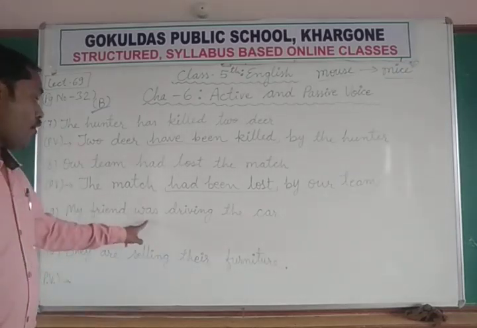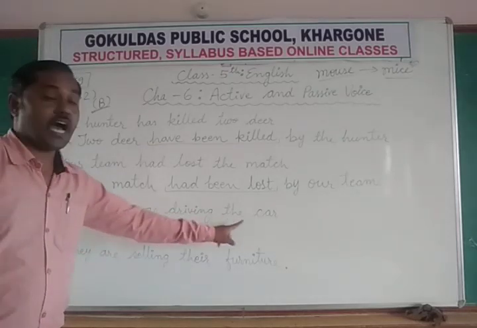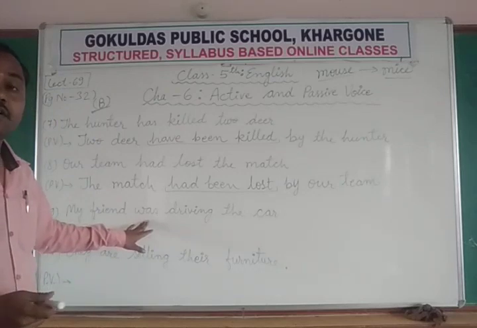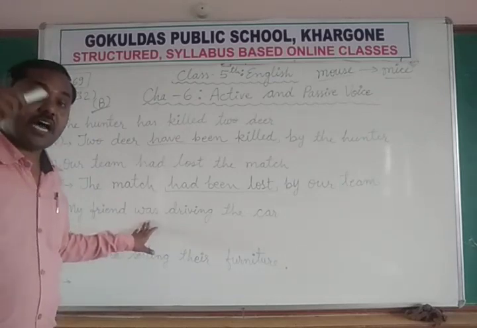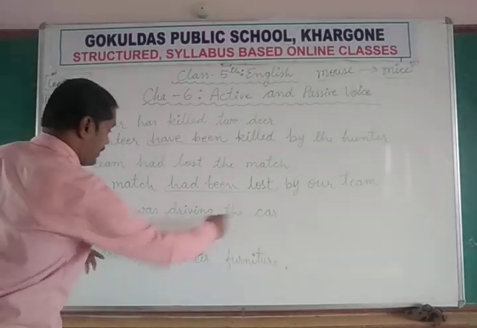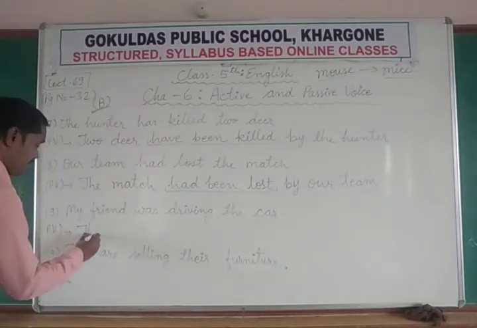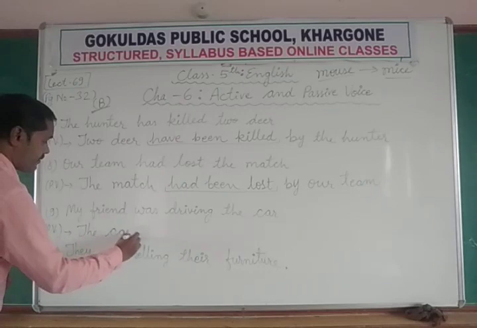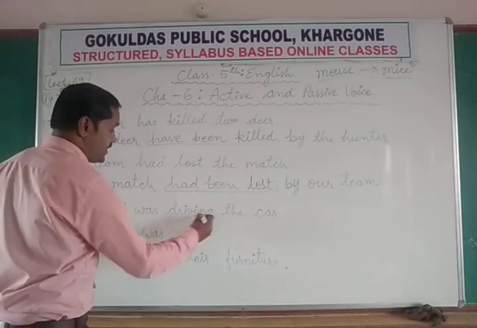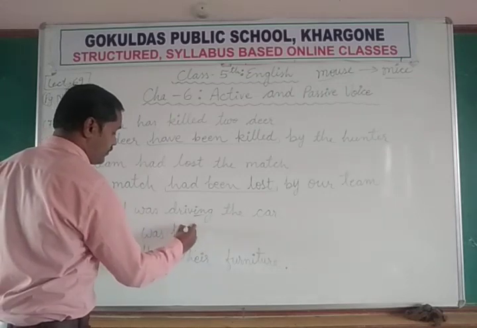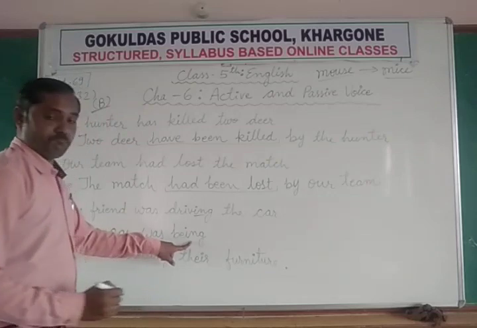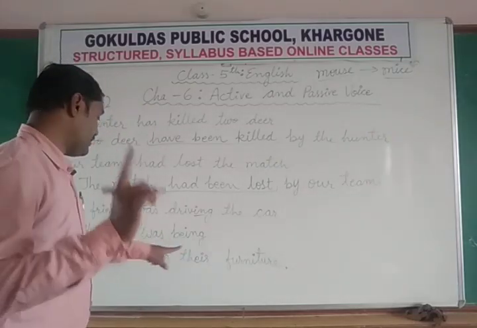My friend was driving the car. My friend was driving. Was driving मतलब continuous tense. चला रहा था, ड्राइव कर रहा था. My friend was driving the car. The car was. Now ing form means the suitable form of be is being in the continuous tense, all continuous tense.